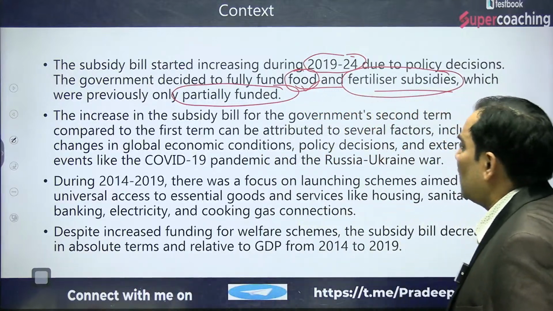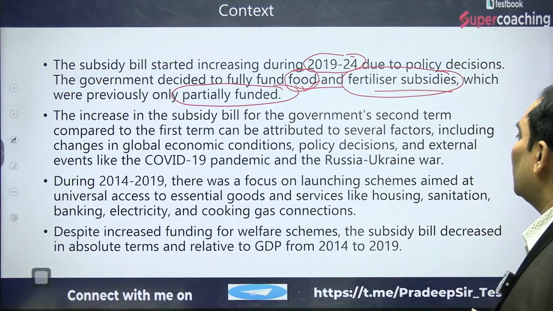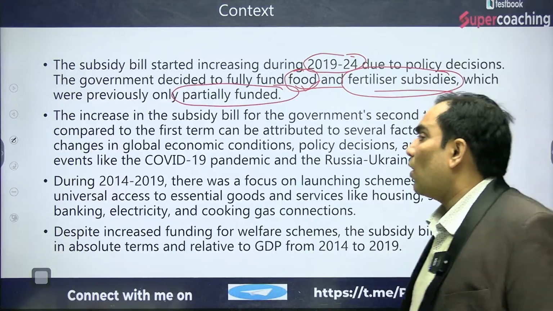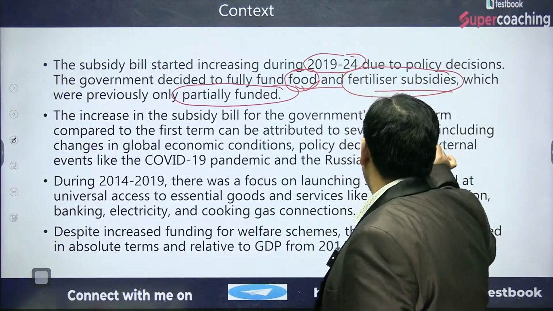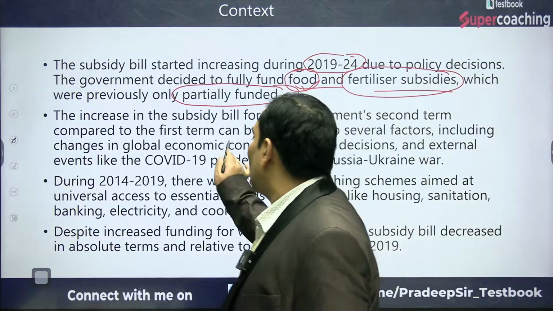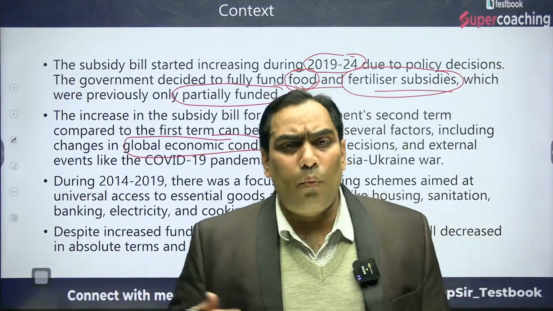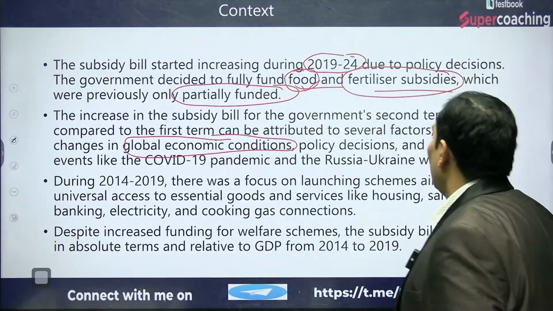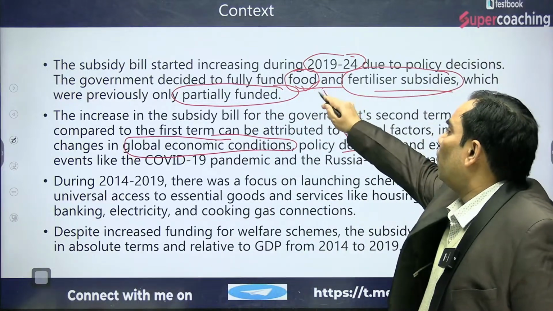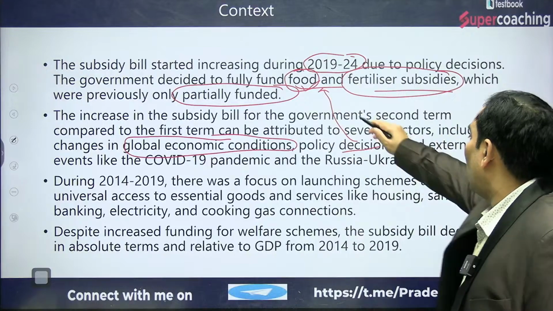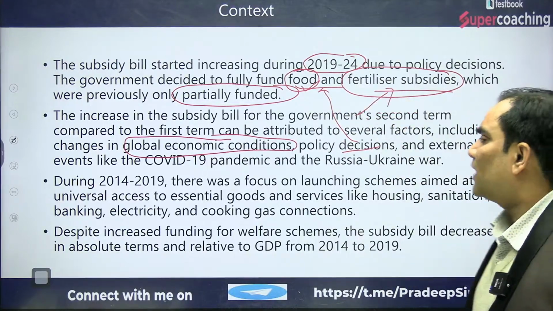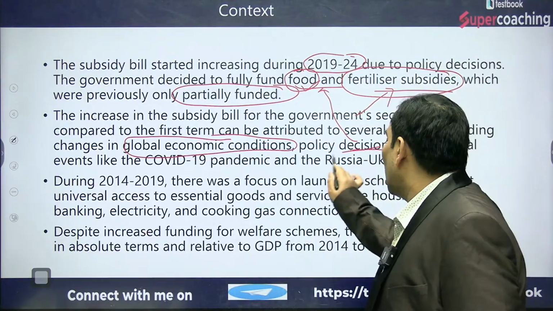Another thing is that the increase in the subsidy bill of the government in the second tenure compared to the first tenure can be attributed to several factors, like challenges in the global economic condition, that is nothing but COVID. And not only COVID, the policy decisions, I talked about the food subsidy, the fertilizer subsidy, and the external factor, that is the Russia-Ukraine war.